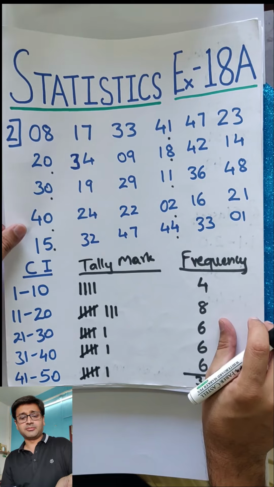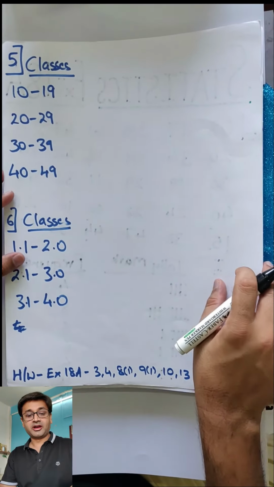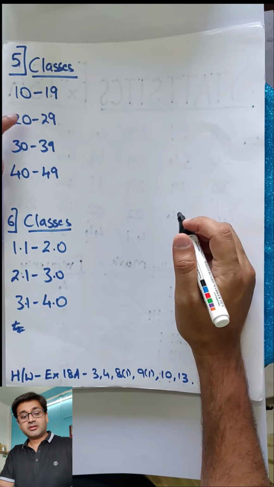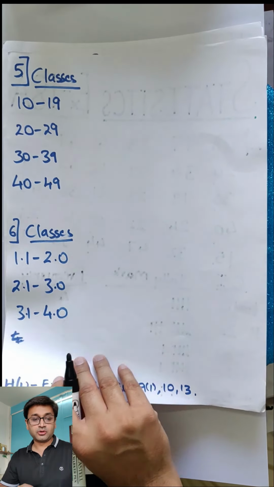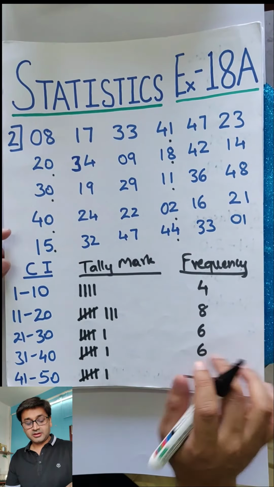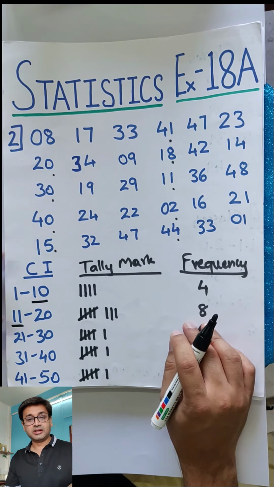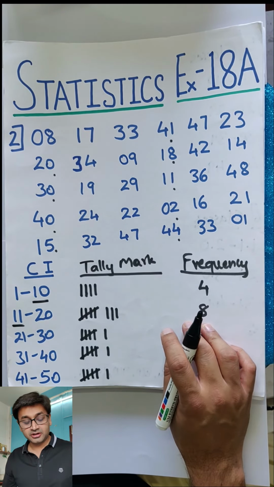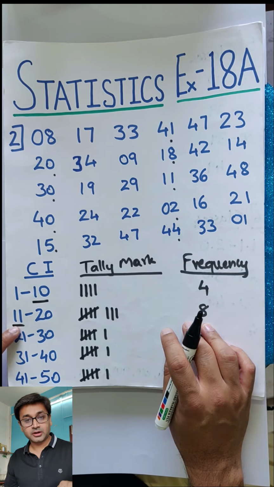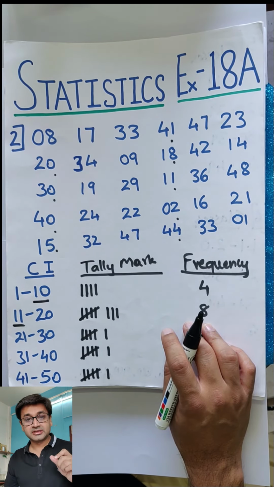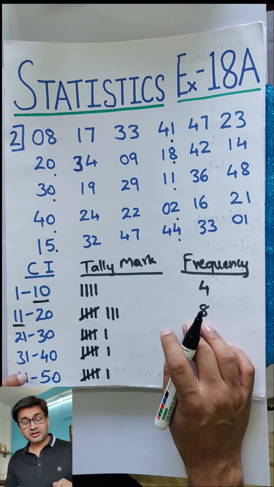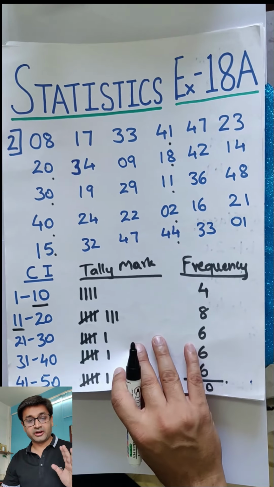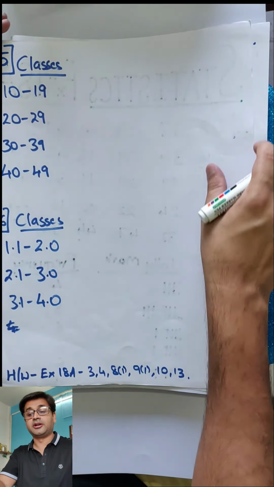I want you to try sum number 5. Before we get into 5, the data is given to us like this. If you look at sum number 2, the data was 10 and then 11. This type of data is called non-continuous classes. Continuous would have been 10 and then 10. Usually when you do statistics, we write all the class intervals in continuous form. But here they wrote it in non-continuous form. We accepted it, that is also fine, but generally you have to make it into continuous form.